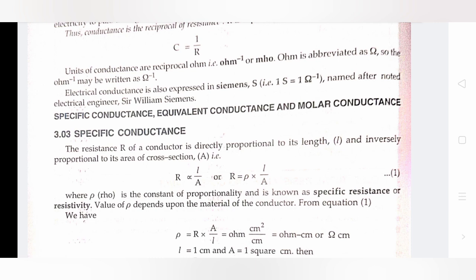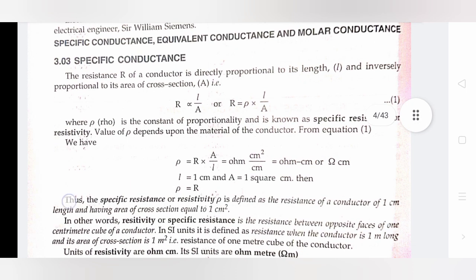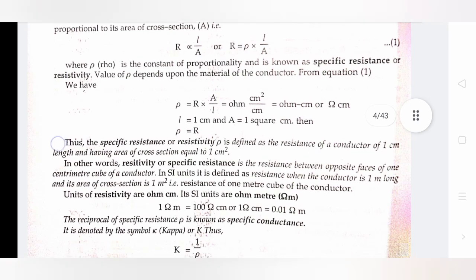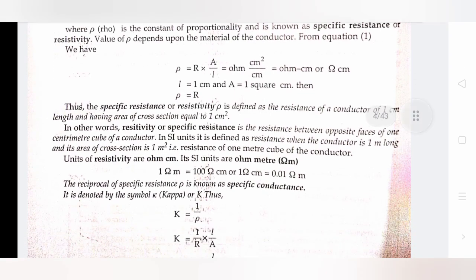Specific conductance, equivalent conductance, and molar conductance. Specific conductance. The resistance R of a conductor is directly proportional to its length and inversely proportional to its area of cross section. R is proportional to L by A, or R equals rho into L by A, where rho is the constant of proportionality and is known as specific resistance or resistivity. The value of rho depends upon the material of the conductor. From equation 1 we have rho equals R A by L. Thus, the specific resistance or resistivity rho is defined as the resistance of a conductor of 1 cm length and having an area of cross section equal to 1 cm square.